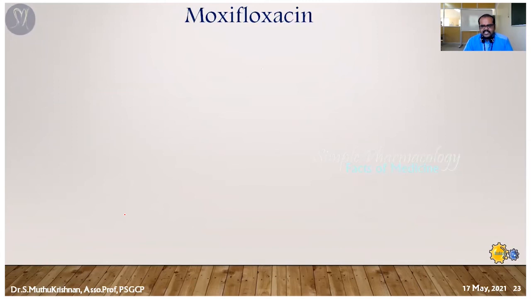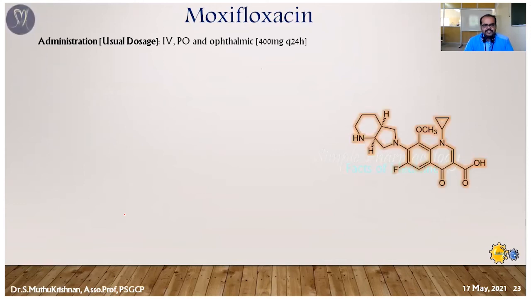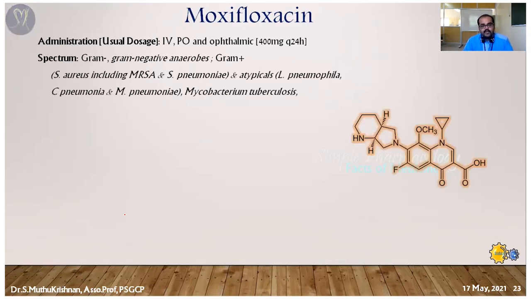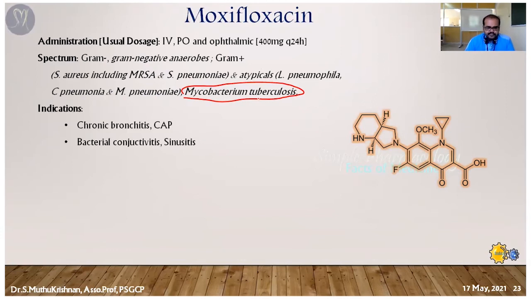So the next fourth generation drug is moxifloxacin. It's also available in both oral and IV formulations. It's very effective against gram negative bacteria and has some minimal effect on gram positives also. It's used in the treatment of TB, that is important. It's also used in TB cases, and same, it's effective against various pneumonial organisms.